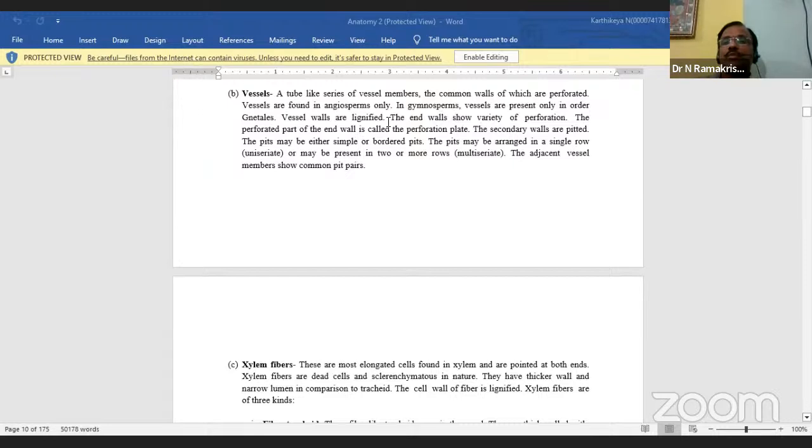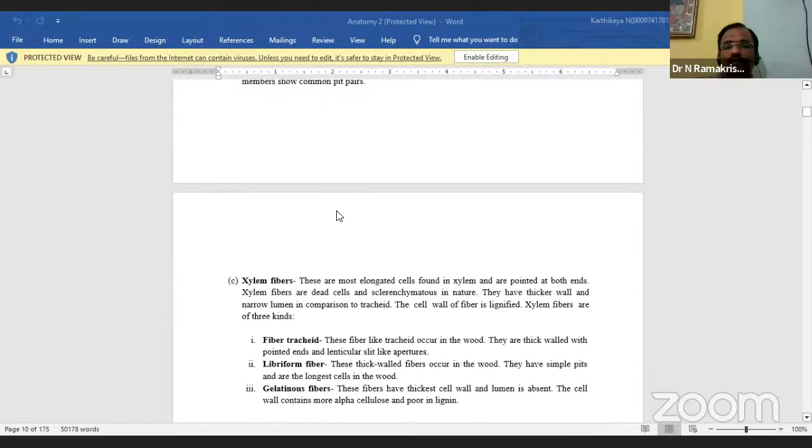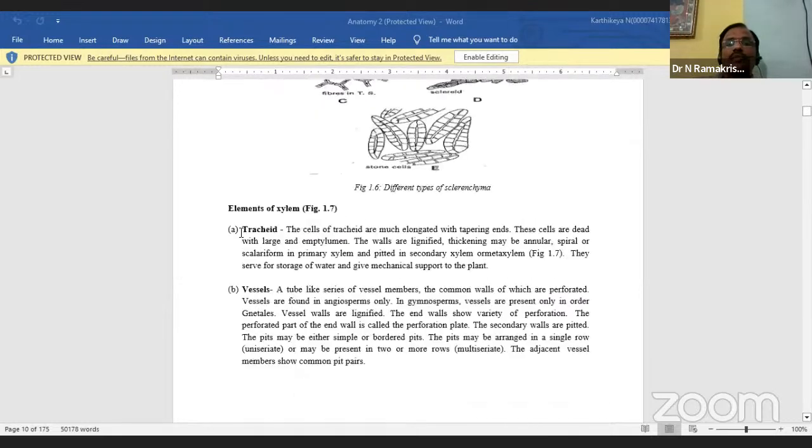The vessels are present in only Gnetales. Other gymnosperms do not have vessels. Okay, so the vessels are lignified. So these are all the vessel types. So now you see we are completing the tracheids and vessels.